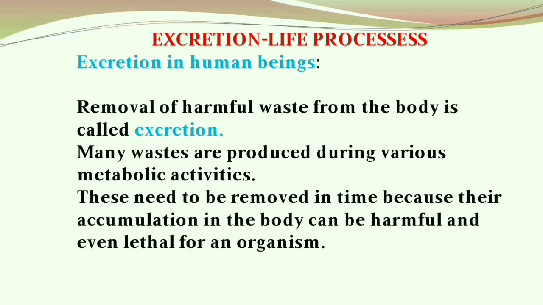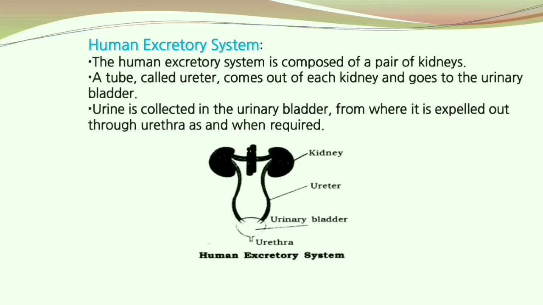To sum up, excretion is the removal of harmful waste from the body. This needs to be removed in time because accumulation can be harmful and even lethal. Coming to the human excretory system, it is composed of a pair of kidneys, and a ureter which comes out of each kidney and enters into the urinary bladder. Urine is collected in the bladder and expelled out through the urethra.